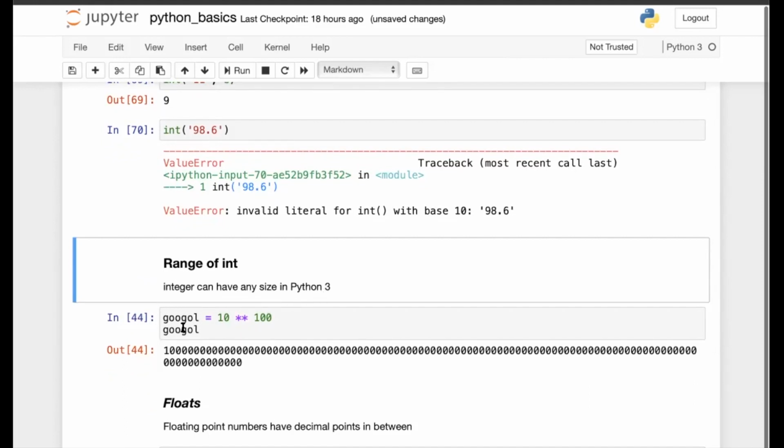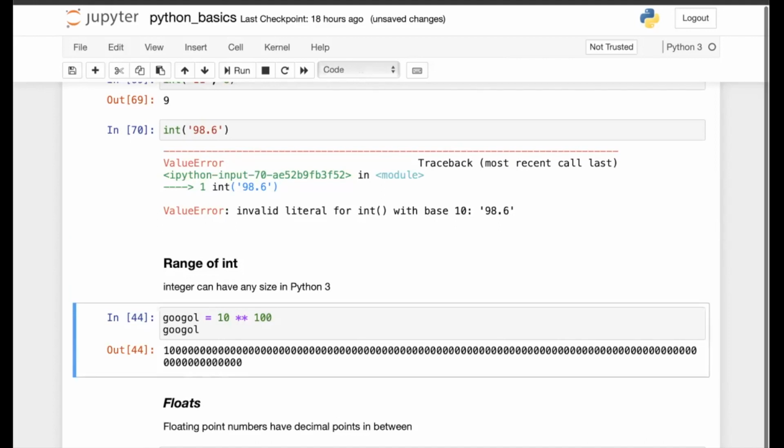Okay, so like say you can use this to represent Googol. Googol is a number in which 1 is followed by 100 zeros. So here I am using this variable googol and assigning it the number 1 followed by 100 zeros. This can also be used, and when I print it, I get this result.